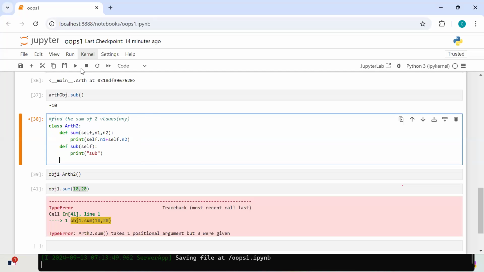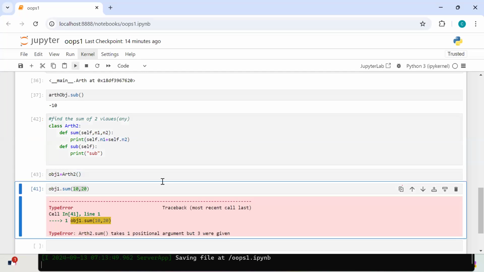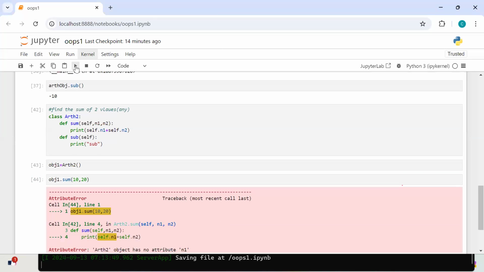What is that error? Anyone guess? Self.n1 is none. Self.n1 is not defined. None value.